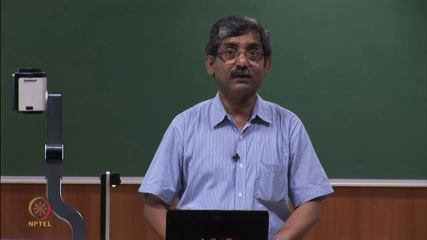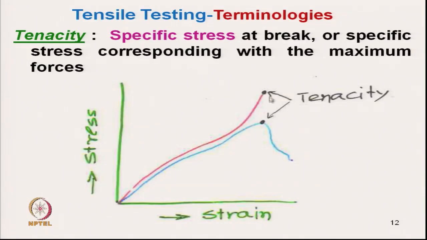Now, we can see from these two curves. With this pink curve, this is the breaking point, and the breaking point is the highest point, that is why this stress we can call tenacity. But with the blue curve, after reaching the maximum point, we observe this type of behavior particularly in staple yarn.